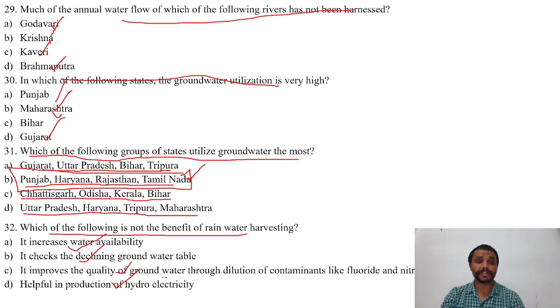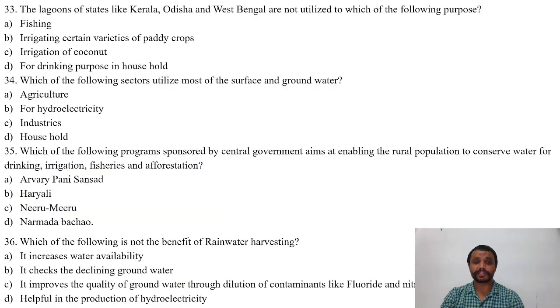And the right answer is D. That is, it is helpful in the production of hydroelectricity.